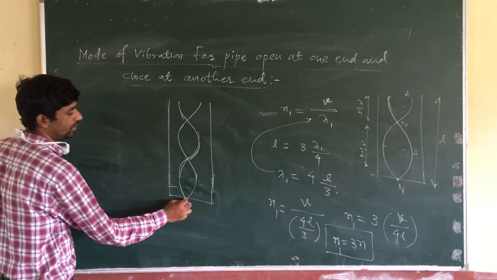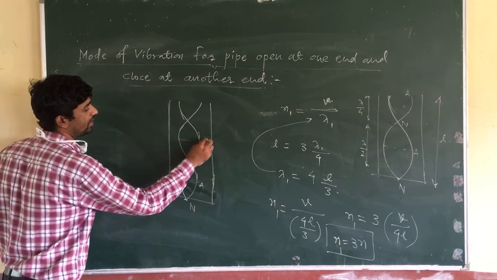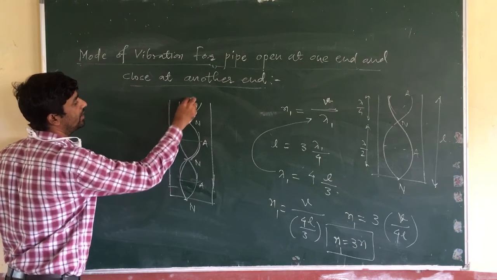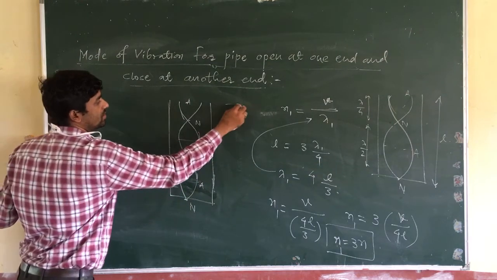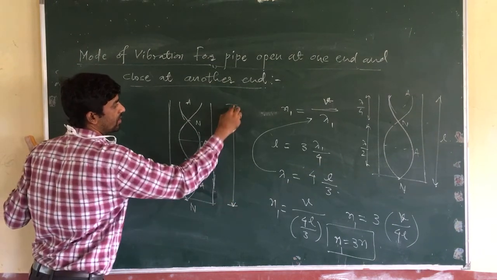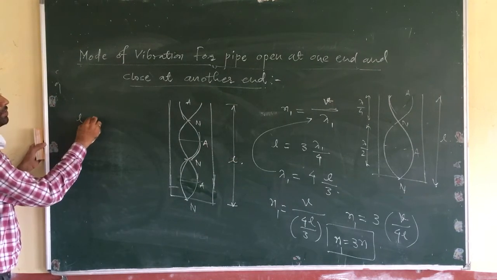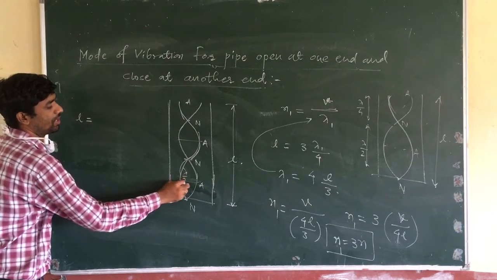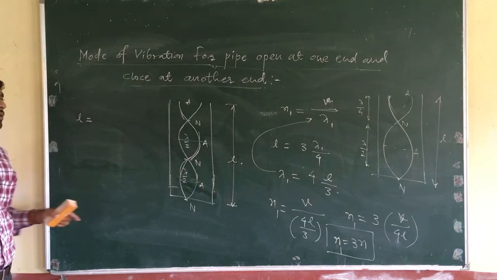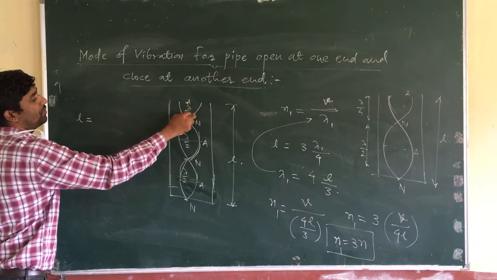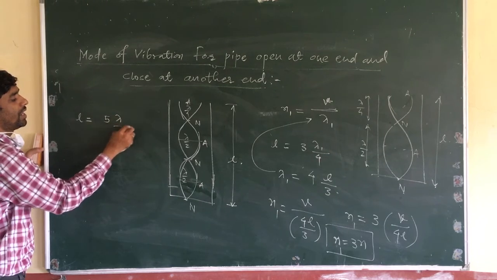Here there is a node, here antinode, here node, here antinode, here node, and again here antinode. This distance is the length of the pipe. Here this is lambda by 2, this is lambda by 2, and this is lambda by 4. So the total length of the pipe is equal to 5 times lambda by 4.